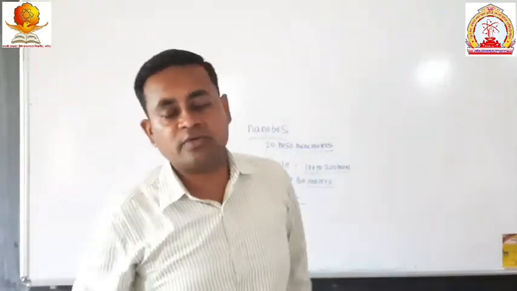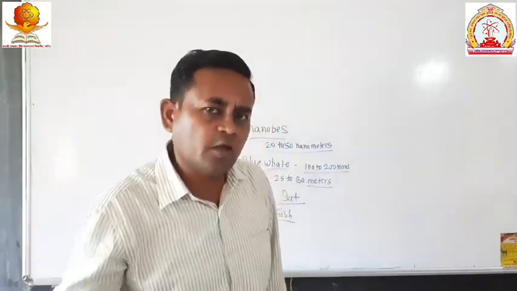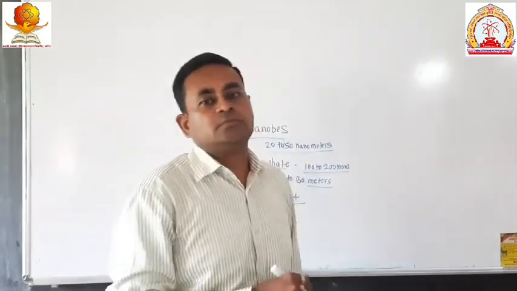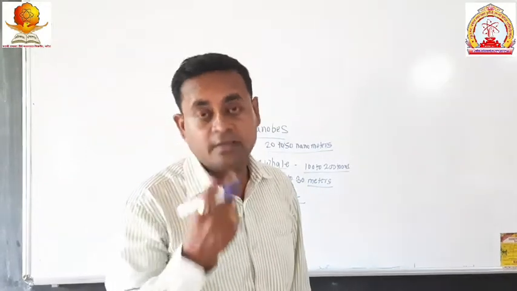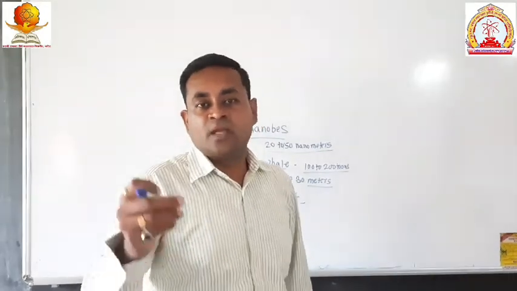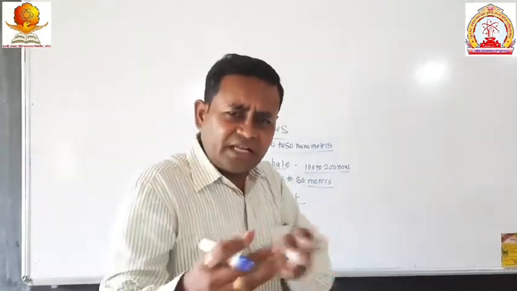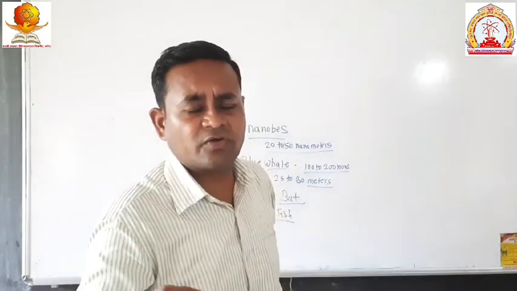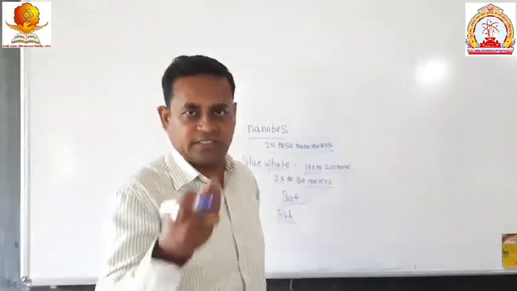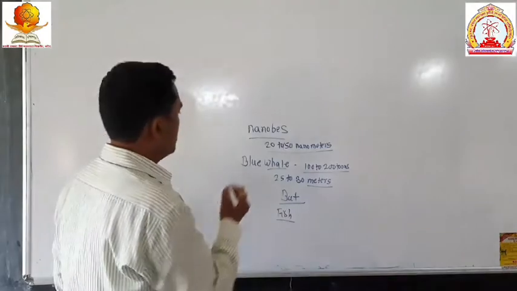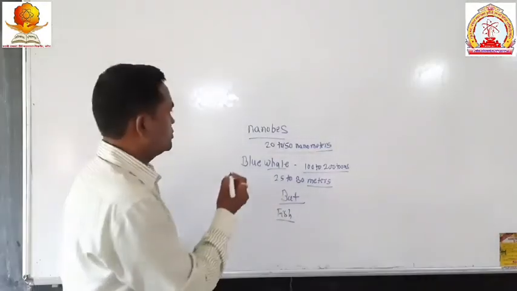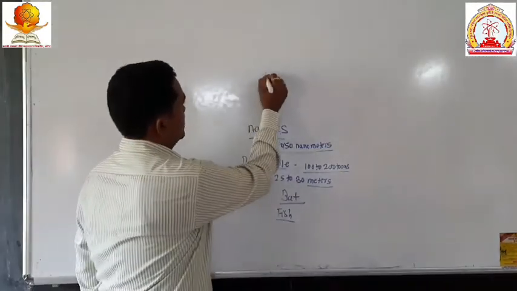Another important point is that non-chordate and invertebrate are synonyms, we call them synonyms. But in the non-chordata, a connecting link is present, which we call the protochordata, and it is also included here.